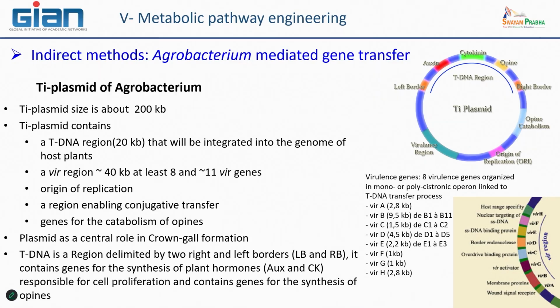In particular, you can find these genes clustered in the virulence regions, and if we look in detail, you can see that these genes, named vir A, B, C, D and so on, are now well known.